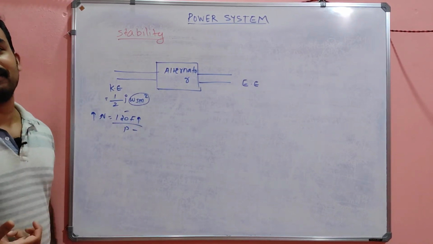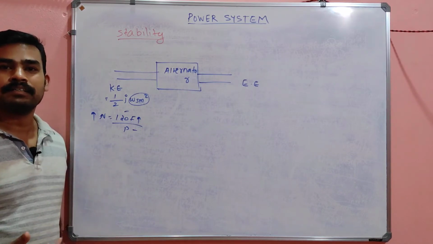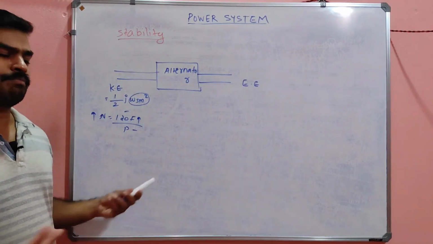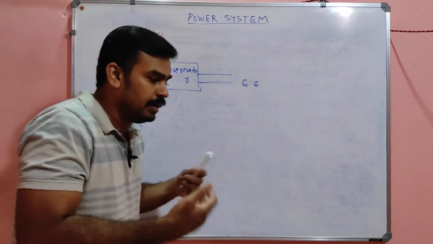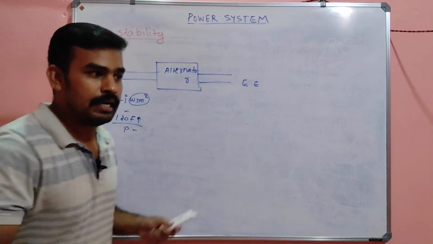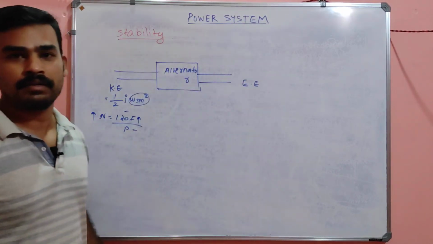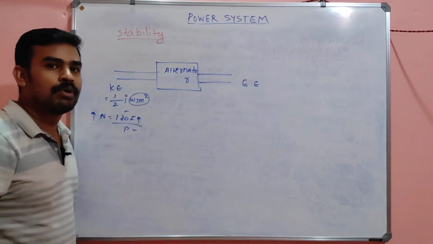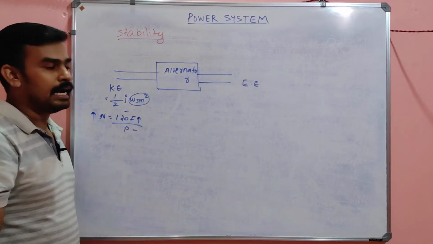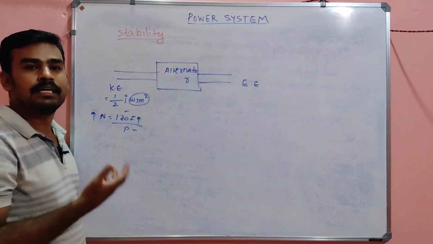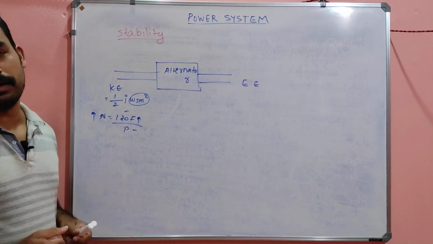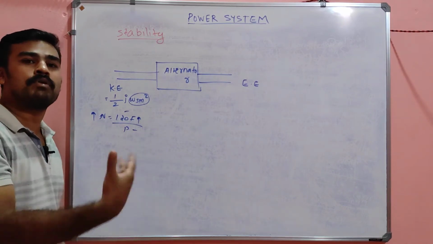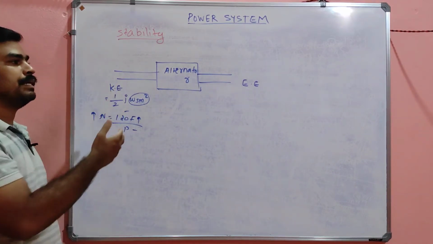So what happens if I am tired? What happens if someone is tired? Suppose I'm running at 20 km per hour speed. If I am tired, what happens? Will I increase my speed? No, I will reduce my speed. So the same thing will happen here also in the alternator. If the electrical demand is more and more, what happens? The alternator will be tired and it will not supply that much current. So the alternator will do what? It reduces its speed, because it is tired now. It is continuously giving more, so it will tire. So the speed will be reduced.